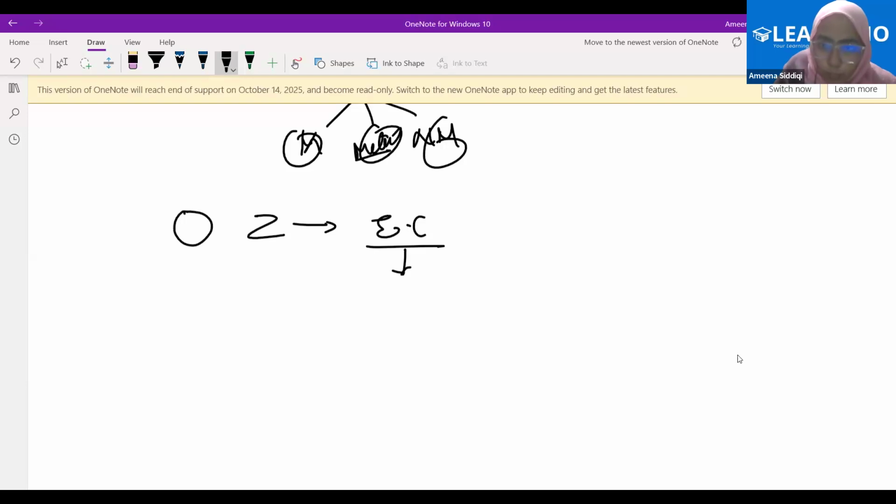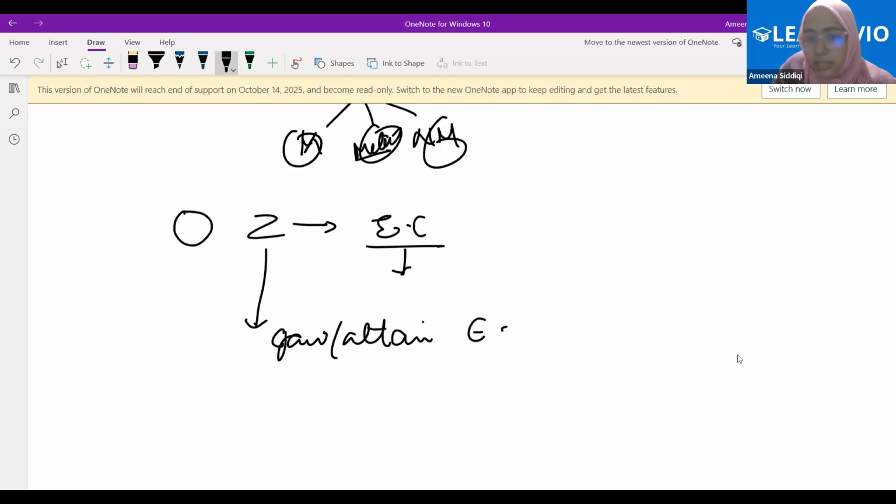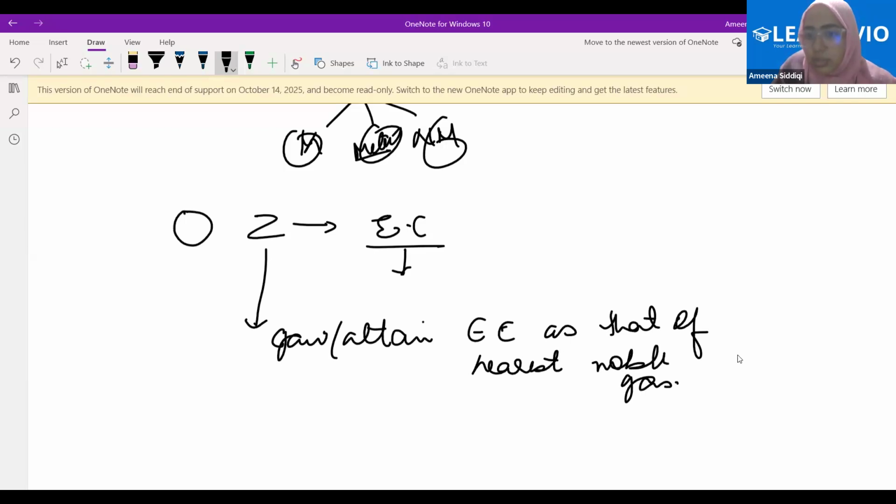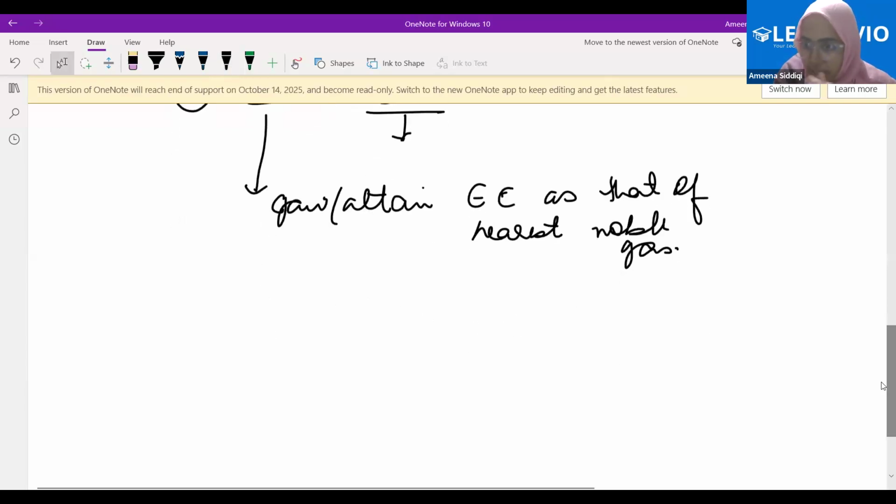Now, based on that, what does the atom want? I've already explained these basics in the bridge course. The atom will want to attain the electronic configuration of the nearest noble gas. This is what the atom wants.